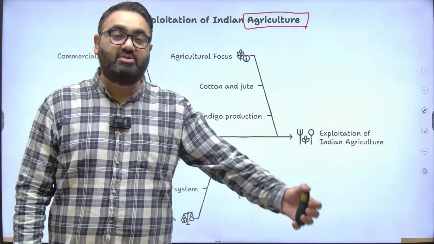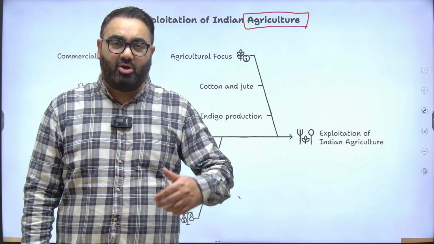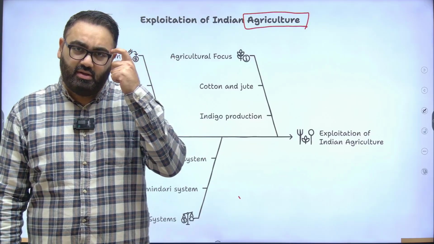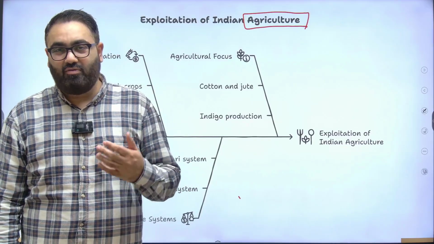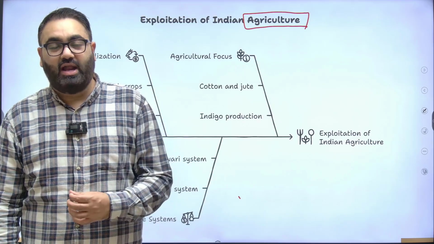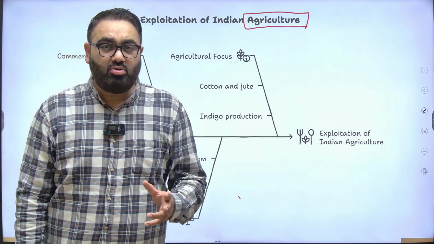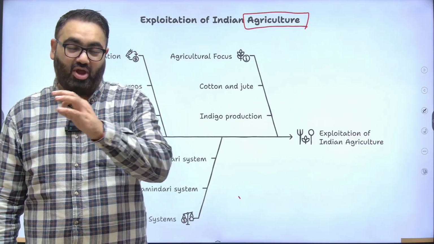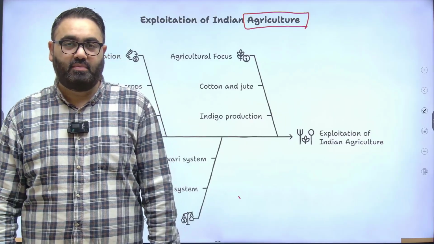Not just the revenue system, the other problem also was the introduction of middlemen, or the zamindars. The farmers who used to work in the villages day in and day out for many, many years were never given the right of ownership over the land. They were always told that the land does not belong to you. You just have to pay revenue. You have to pay as much as your capacity and then even more.